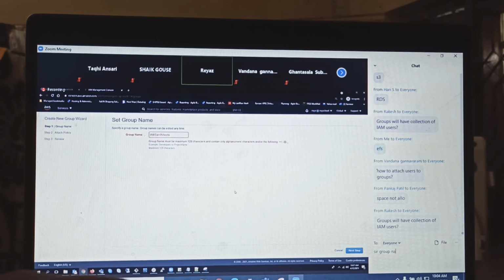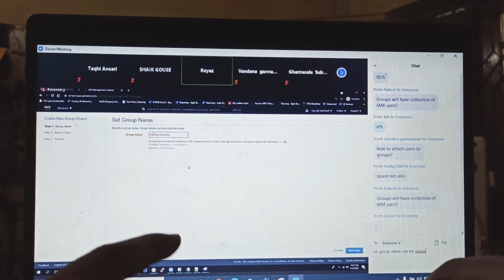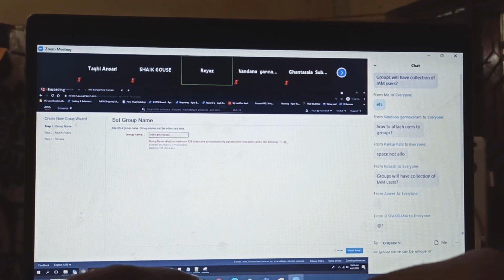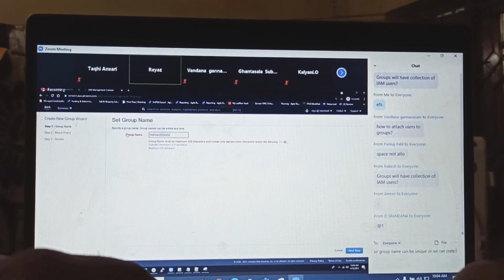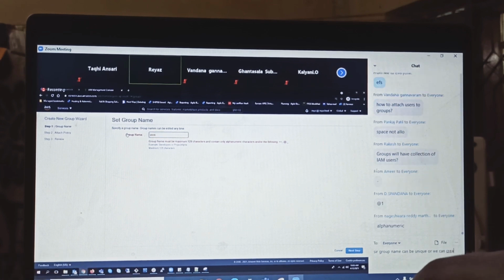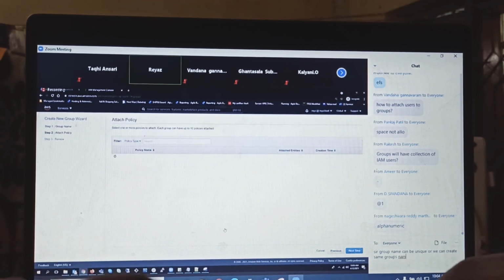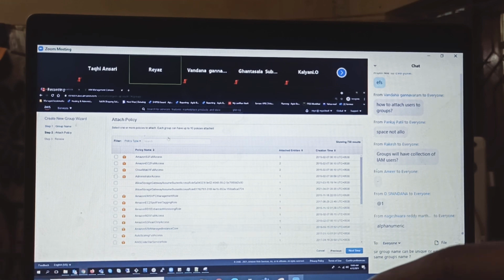How to attach users? Hold on, we are doing that actually. Rakesh, groups will have a collection of IAM users. You are asking the question, so did you miss the class? The group name must be unique. I can easily say that you missed the class. Okay, whatever. AWS Architect. No capital letters maybe. Or whatever. I don't know. So it has some restrictions.